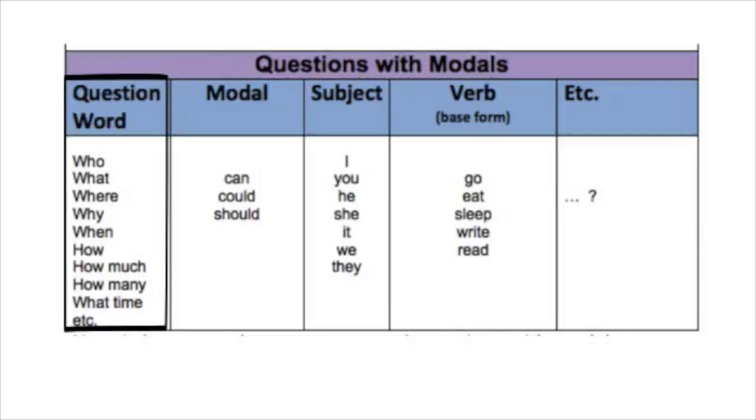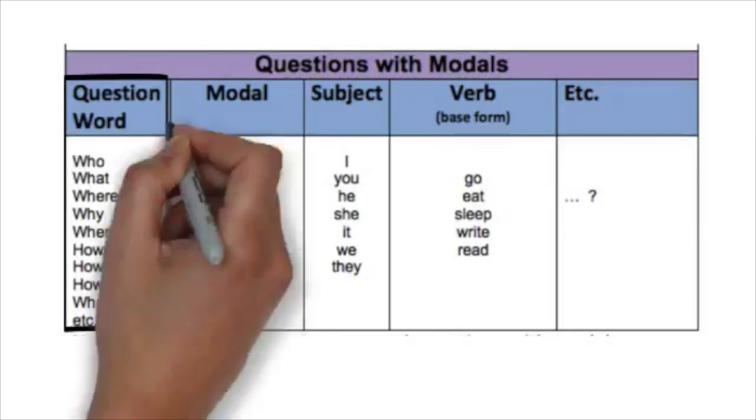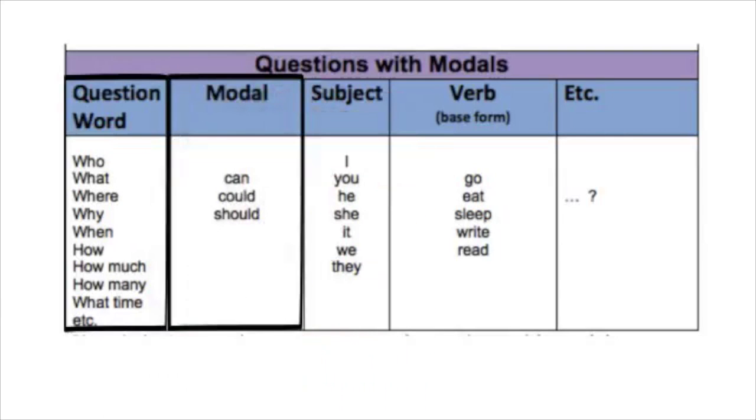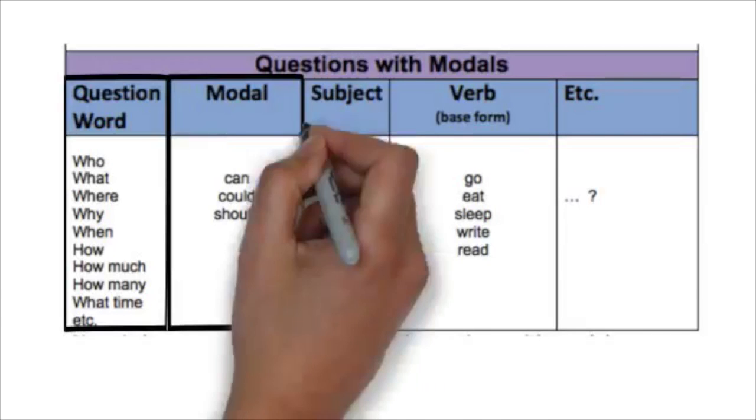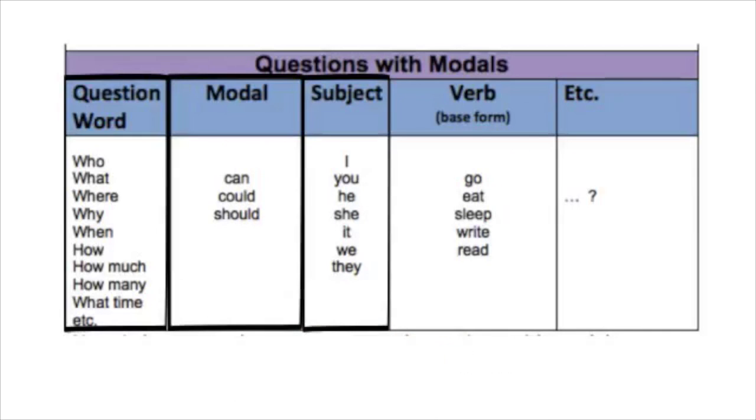Look at this box on the screen for examples. Next, use a modal such as can, must, or might. The subject of the sentence, such as he or Ali, she or Nadia, comes next. Then use the main verb of the sentence, such as go, eat, sleep.